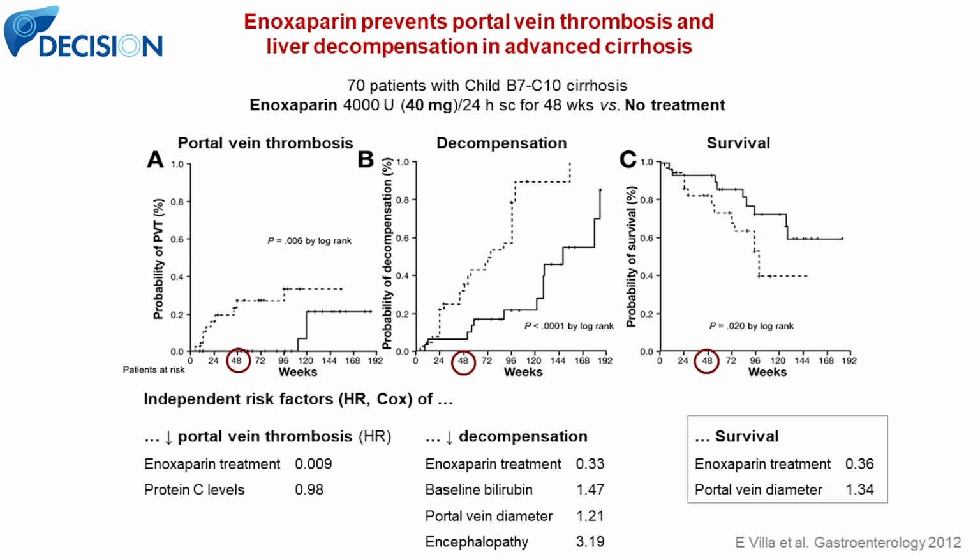It was interesting to observe that, of course, regarding the reduction in portal vein thrombosis, enoxaparin treatment was an independent factor for avoiding portal vein thrombosis. But also it's important to say that decompensation and survival were dependent on enoxaparin treatment, but not on the appearance or prophylaxis of portal vein thrombosis. And it's also important to highlight that treatment was given for 48 weeks, but the separation of the curves, with the decrease in hepatic decompensation and improvement in survival, extends far beyond the point of stopping anticoagulation.